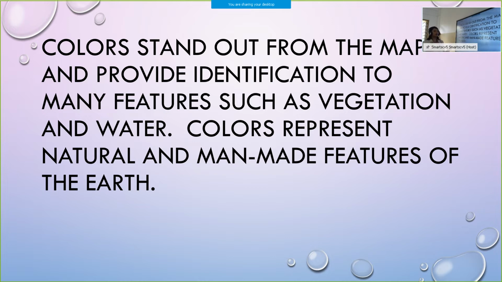They represent various things. Colors represent natural and man-made features of the earth. Each color represents natural and man-made features of the earth.